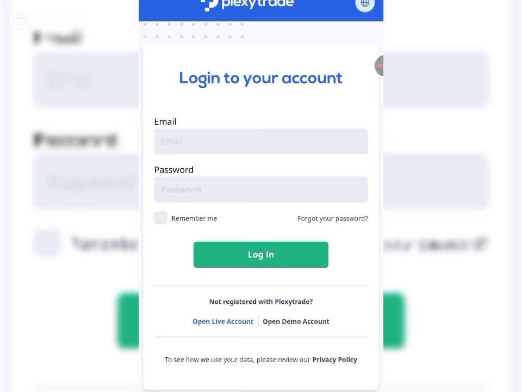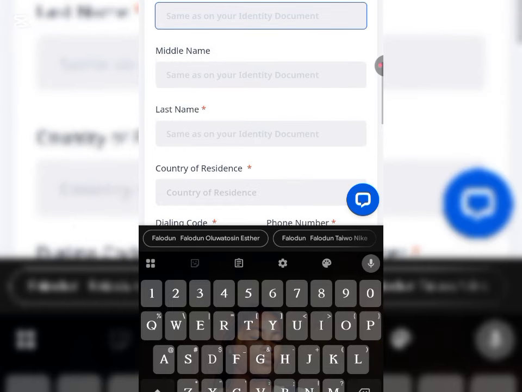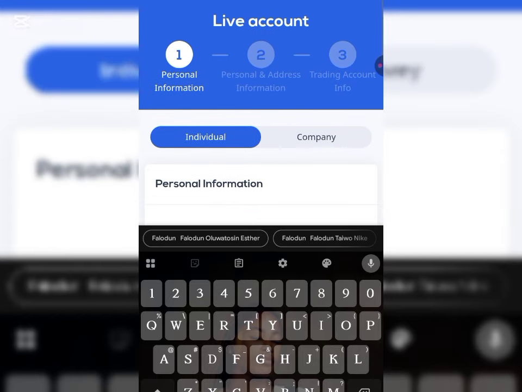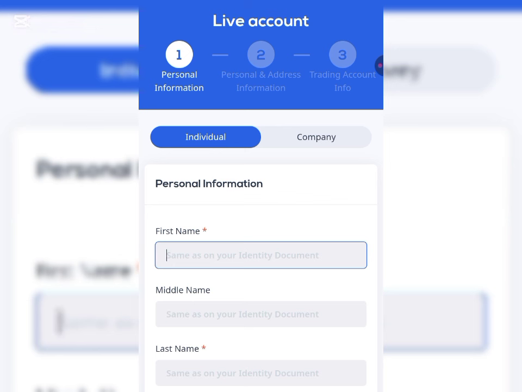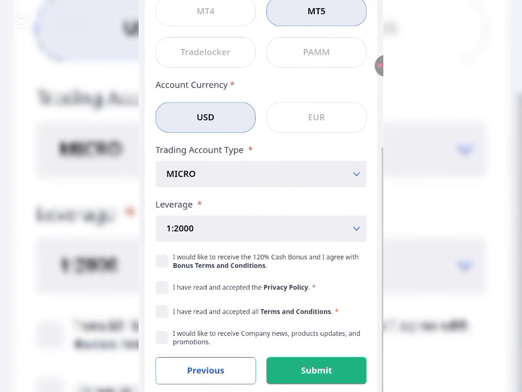Then after clicking on open live account, this is what you have here. You go ahead and put in your information, your details regarding this account, and after that you click on continue. Then the next thing you'll be doing is to go to your personal address information. After that, you put in the details they asked of you, you click on continue. Then your trading account info, you go ahead and click on continue. So in your trading account information, you'll be choosing your USD, your MT5 login, your USD, and you accept all their terms and conditions right here, and you click on submit.